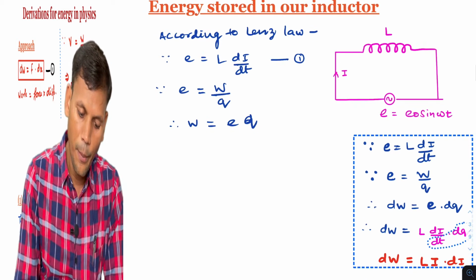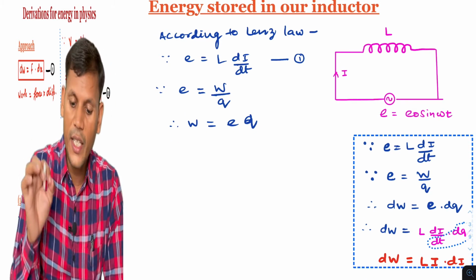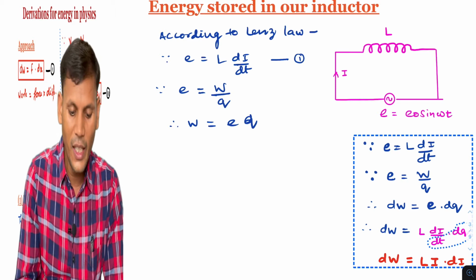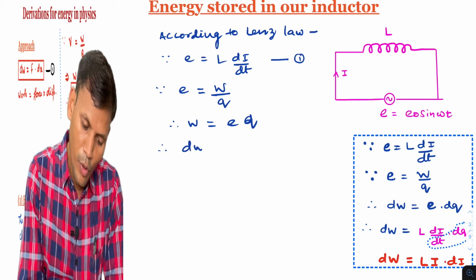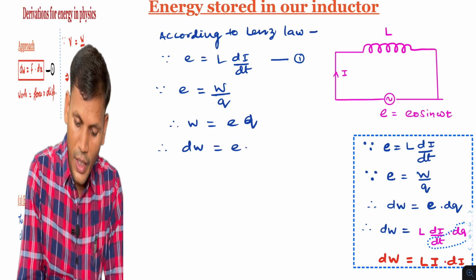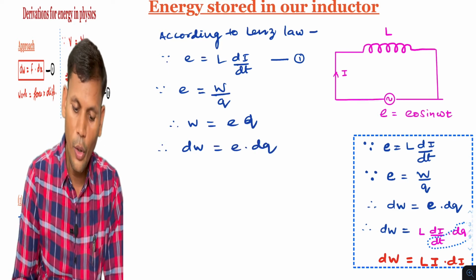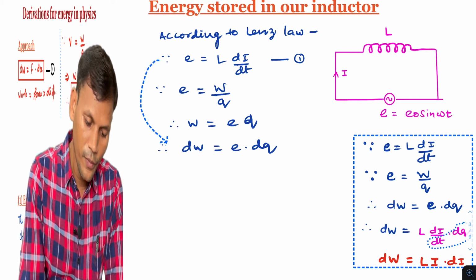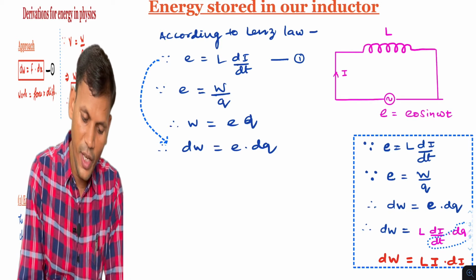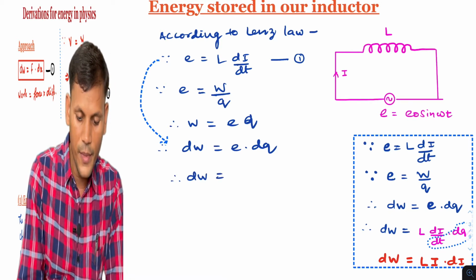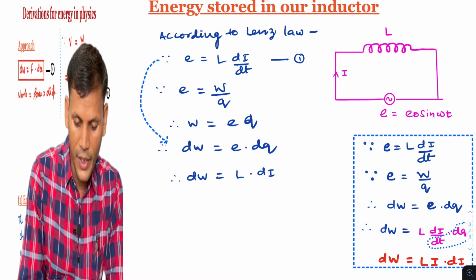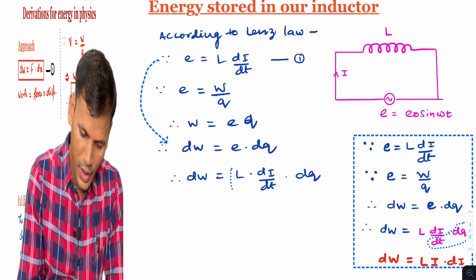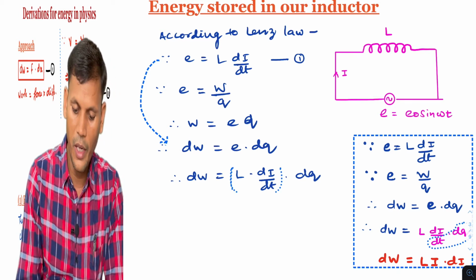But if we have to find out the small work done when current is flowing through the inductor, so that small work done will be E into dq. Now this value of EMF we can substitute over here. So what expression we will get? Therefore dW becomes E is L di by dt into dq.